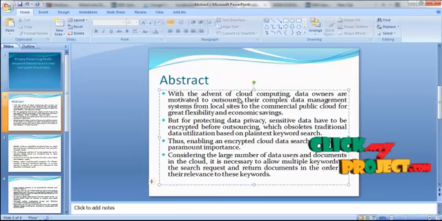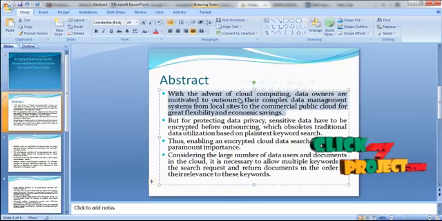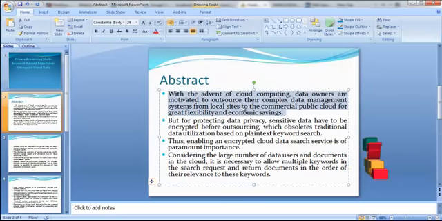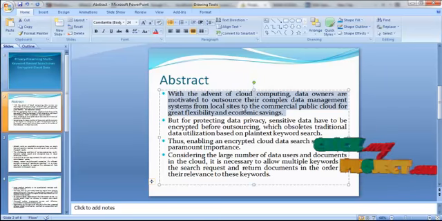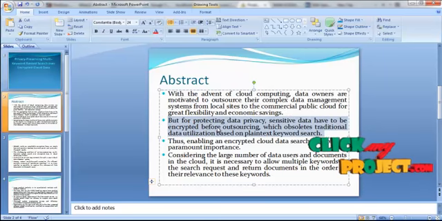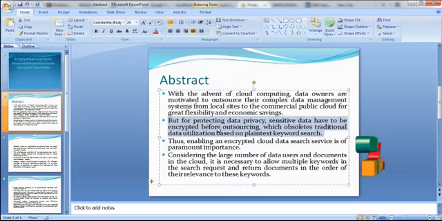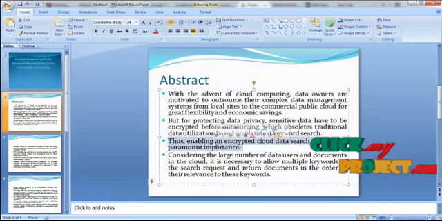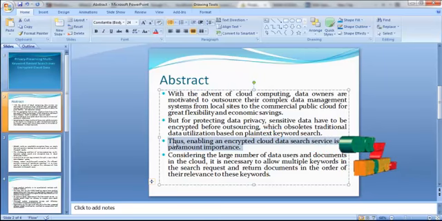With the advent of cloud computing, data owners are motivated to outsource their complex data management systems from local sites to the commercial public cloud for great flexibility and economic savings. But for protecting data privacy, sensitive data have to be encrypted before outsourcing, which obsoletes traditional data utilization based on plain text keyword search. Thus, enabling an encrypted cloud data search service is of paramount importance.